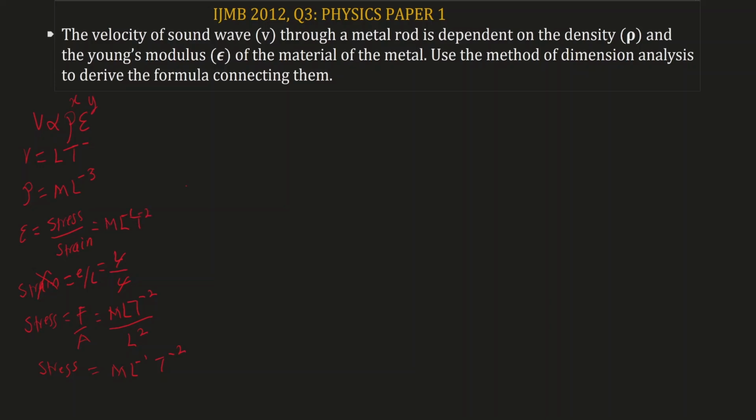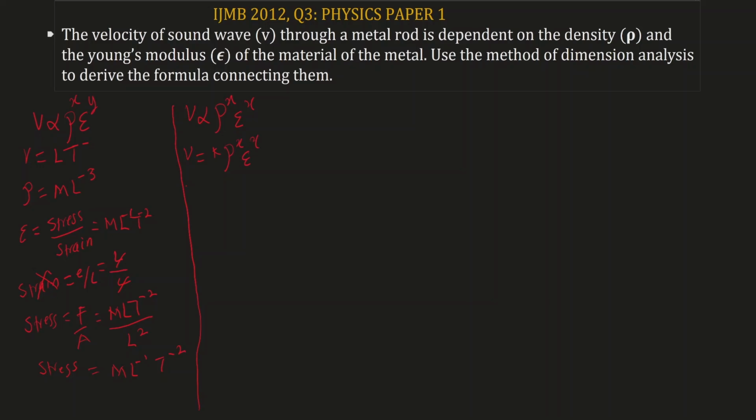Now that we have found the dimension of all the parameters, let's now apply it in our equation. We have that velocity depends on density to the power of x, Young's modulus to the power of y. Now, we are looking for an equation, a formula that connects them. So we must change this variation sign to equal to. When we do that, we have to introduce a constant. So we'll say V equals k density to the power of x, Young's modulus to the power of y.